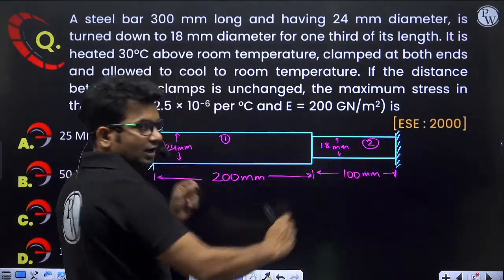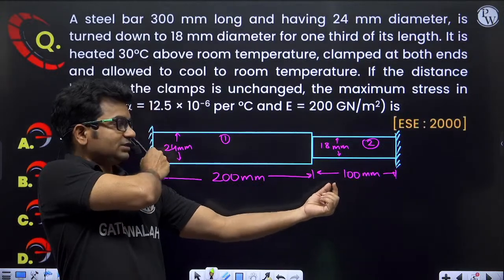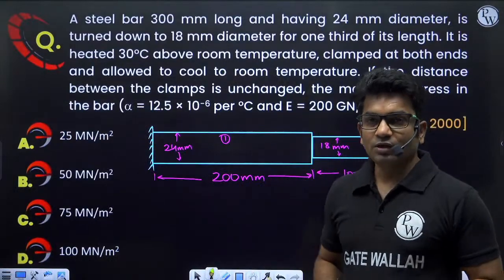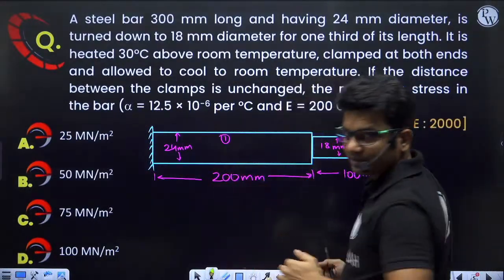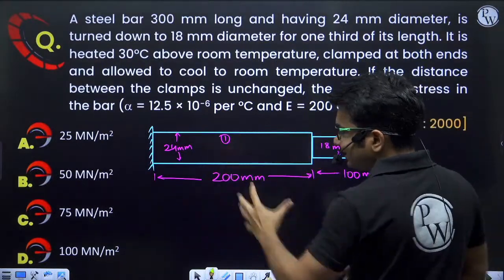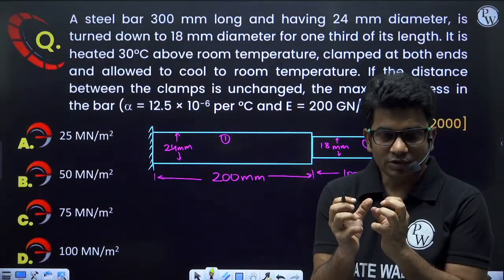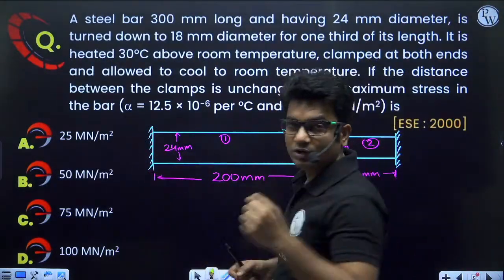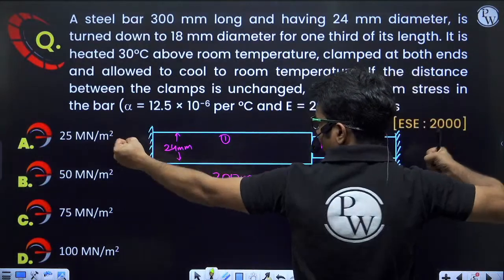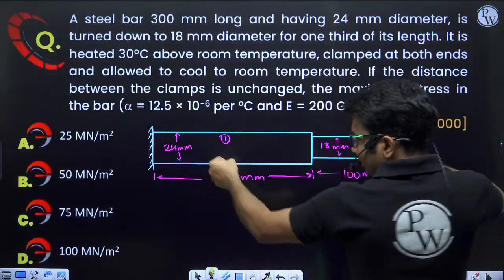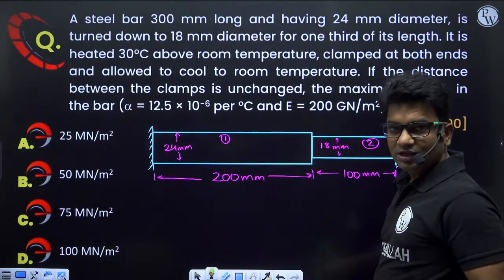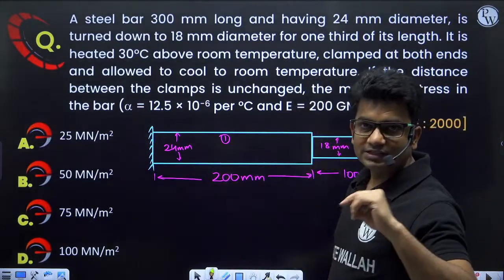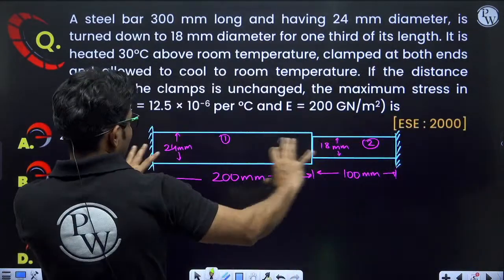After clamping, after fixing both the ends, now I'm reducing the temperature. Which type of stresses will be introduced? When I'm reducing the temperature by 30 degrees Celsius, this bar has a tendency to reduce in its length. But these supports will not allow the reduction in length, so they are pulling the bar to maintain its original length. So when these supports are pulling and the bar wants to shorten, we are getting tensile stresses. So there will be tensile stresses generated in the bar, right?